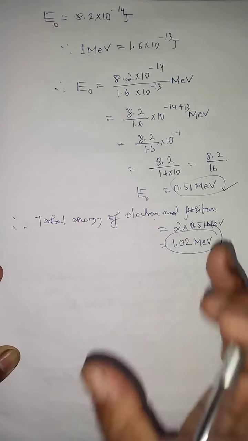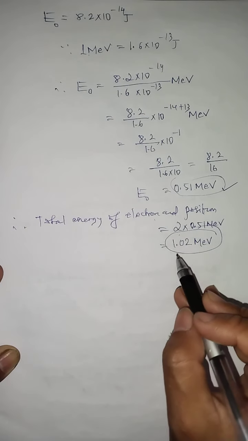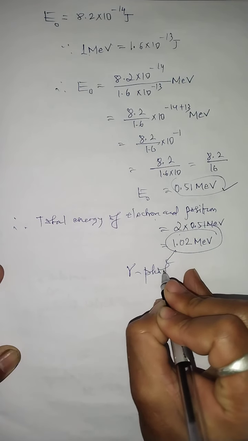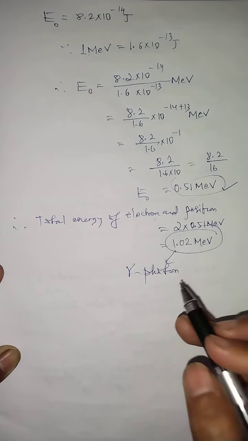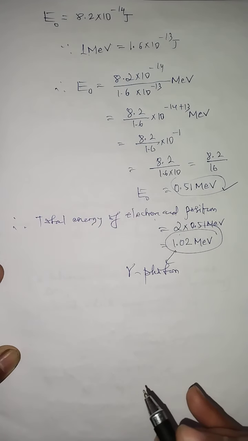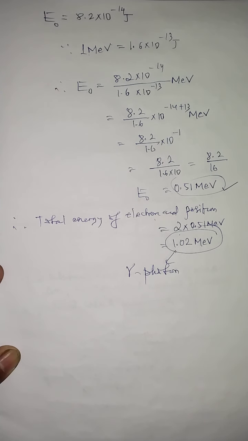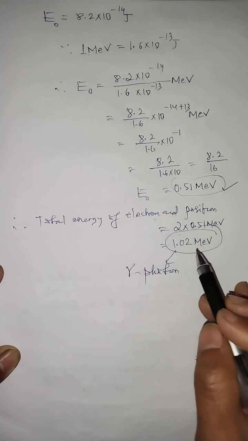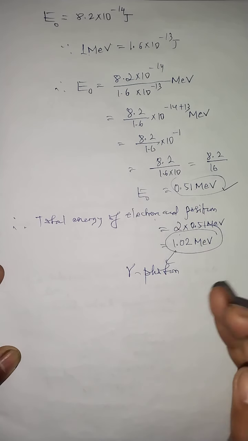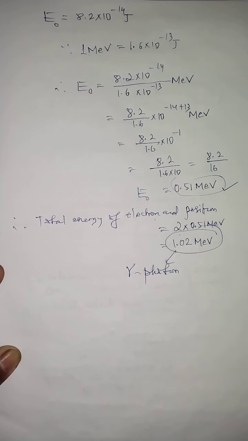That's why, children, for pair production it is essential that the energy of the gamma photon must be at least 1.02 mega electron volt. Now the question arises: if the energy of the gamma photon is less than 1.02 mega electron volt, then what will happen?